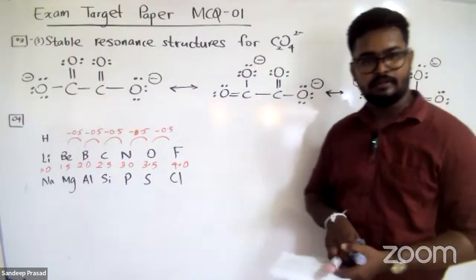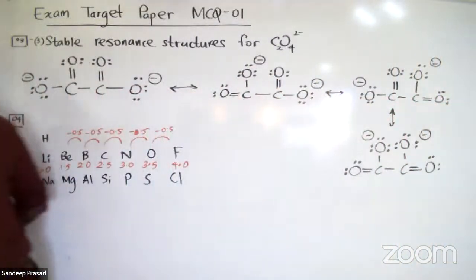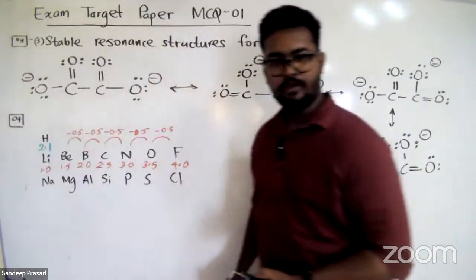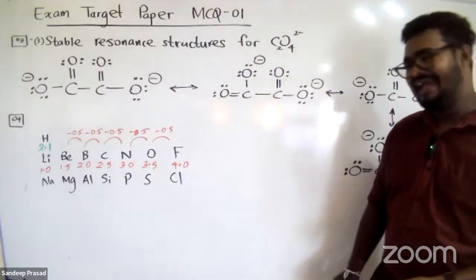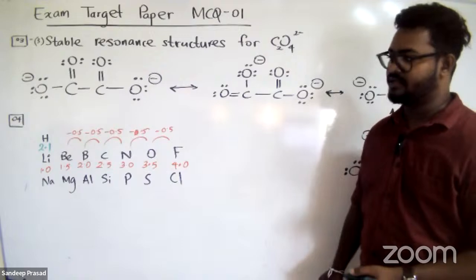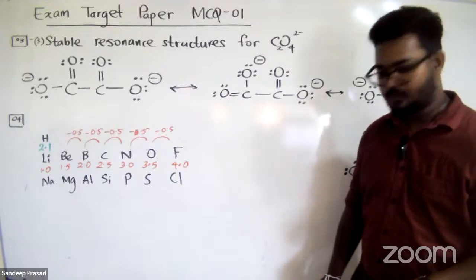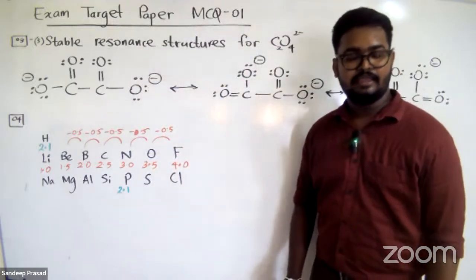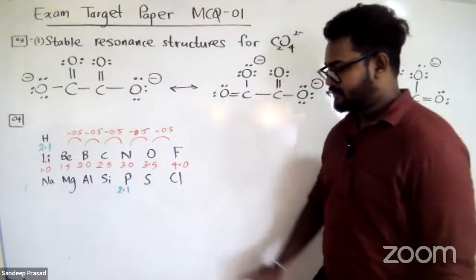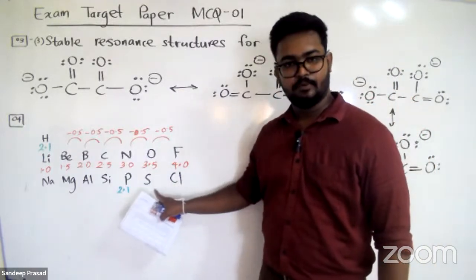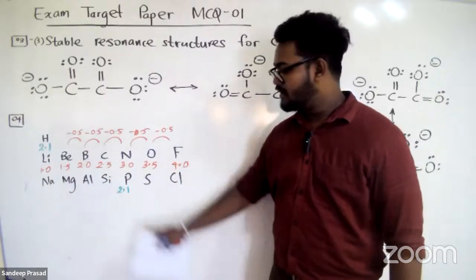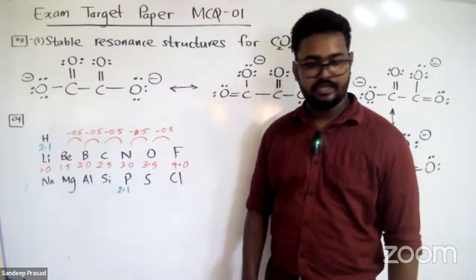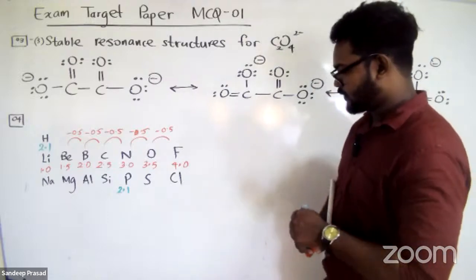And particularly you have to remember that hydrogen's electronegativity value is 2.1. Students, you have to remember that one, right? And there is an element which has the same value as hydrogen. It is actually phosphorus. Hydrogen and phosphorus, both of them have the same electronegativity values. But remember, this is up to the first decimal point. If you consider the second or third decimal points, these values can vary. But if I consider up to the first decimal point, hydrogen and phosphorus both have the same electronegativity value, right?